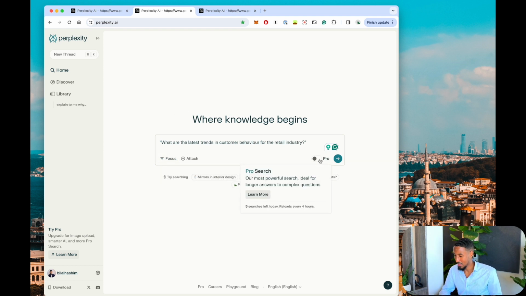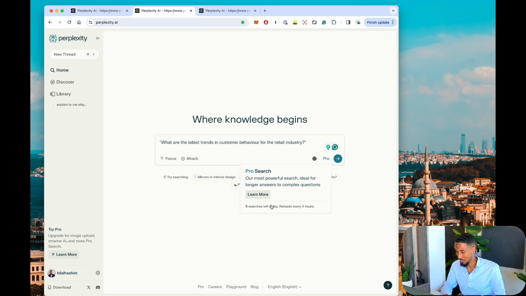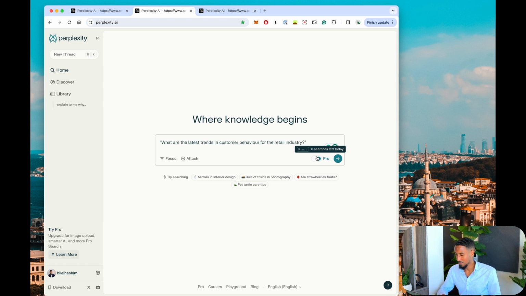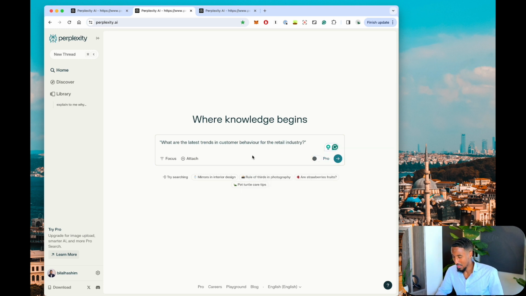Okay, and then if you have the pro option, which I don't, I'm using the basic, but you have 5 pro searches. And so for example, if I was gonna turn that on, it's gonna aggregate the data even further and give me even more refined results. So this is their way of trying to get you on the paid model. I'm using the free one. It's been good so far, but definitely thinking of making that transition. For now, I'm just going to leave it off.